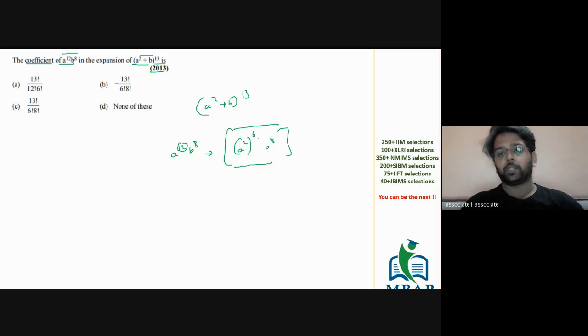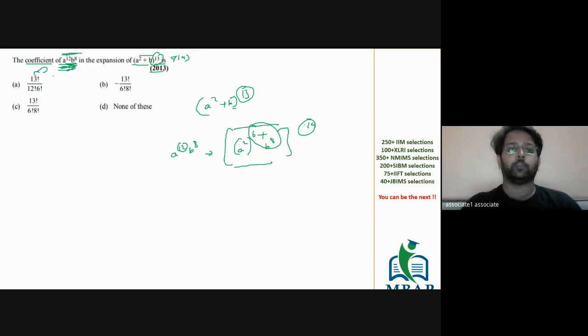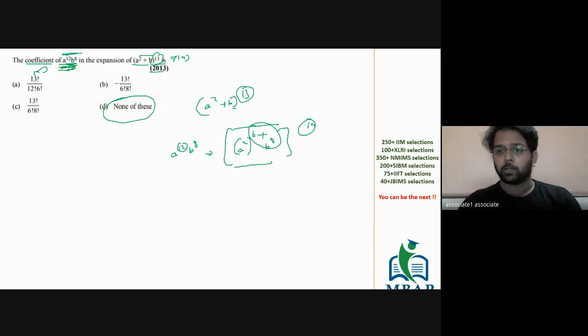But as we know, the sum of the powers of the individual variables should add up to the total power of the whole expression. 6 plus 8 is actually becoming 14, but the expression has the power of 13, which is not matching. So there will be no such term which will have a12 and b8. And if there's no such term, how can you find a coefficient? Hence the answer for the given question is cannot be determined. I hope this is clear to all of you. Shall we take the next question?